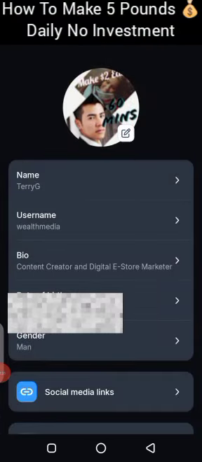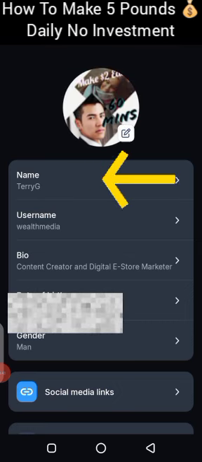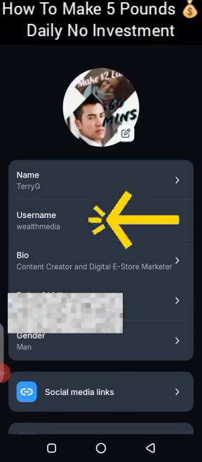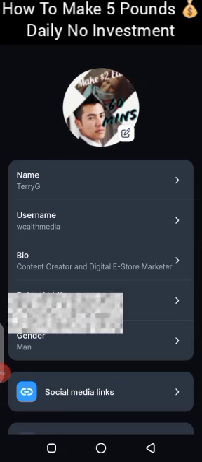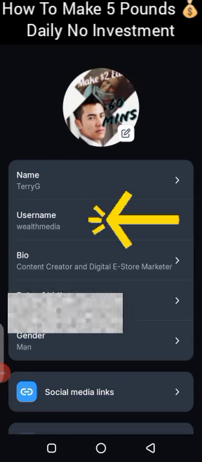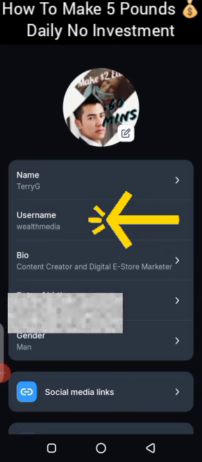So what you need to do is to set up your name. You enter your name. You can put your first name or your first and second name in the same place. Then you enter your username. This username is very important. Make sure you put a very simple username. Don't put a complicated username. Make sure your username is simple and clear. Like my username is wealthmedia. So if you are signing up with my referral link, definitely you are going to use my username, my invitation code wealthmedia to enter in the app. I'm going to show you how to do that in a minute.